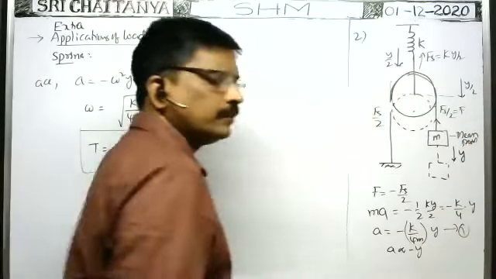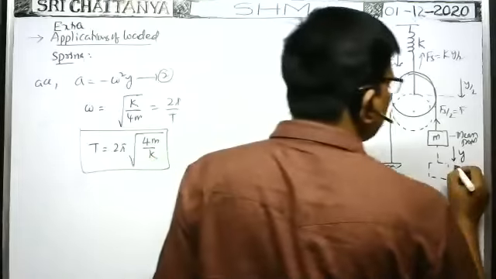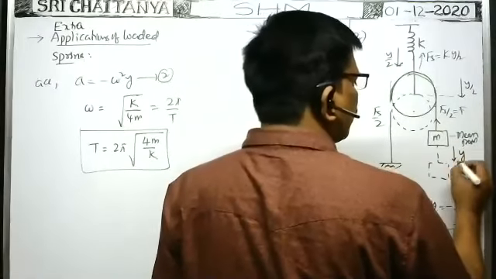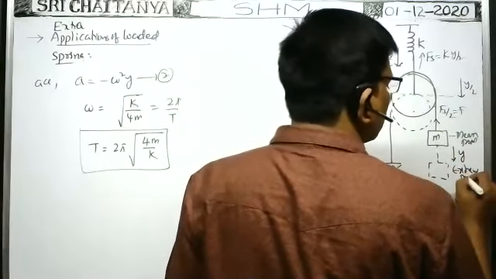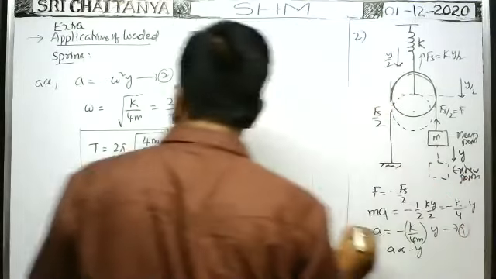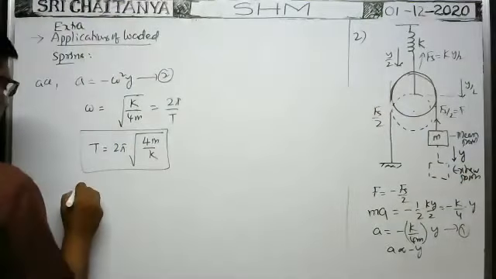It is extreme position. So it executes oscillations with an amplitude y. Extreme position. So here amplitude of oscillation in this case is equal to y.